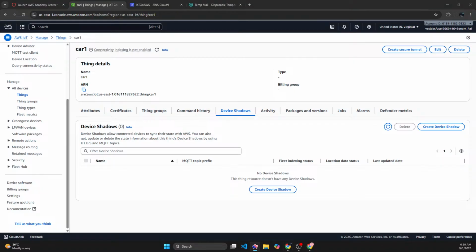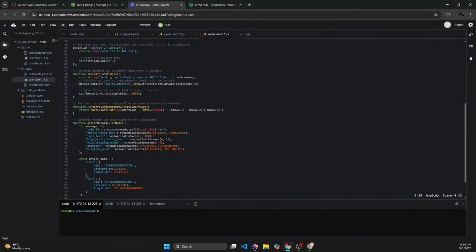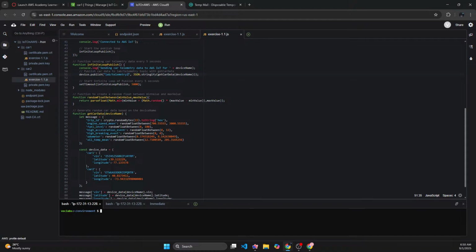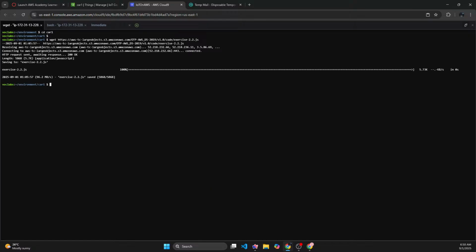So now when you are within the Cloud9, and the Cloud9 has started, you can go within card 1, and you can paste this code so that you get exercise 2. Now you will have exercise 2, and you can start the exercise. When you start the exercise, you can see that my lights are off.